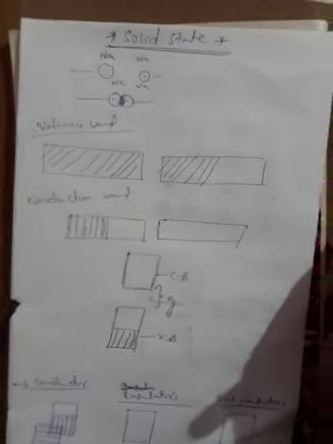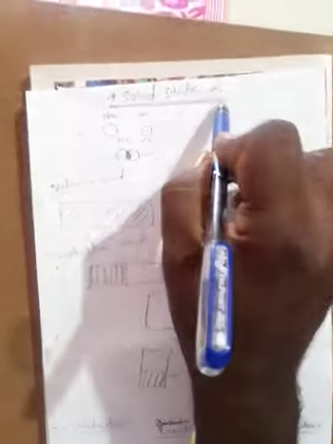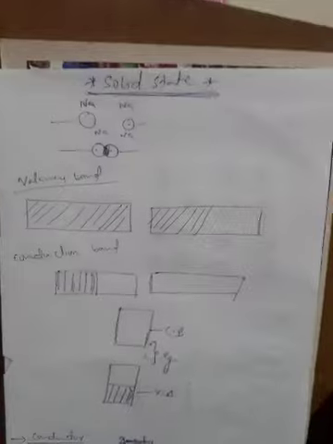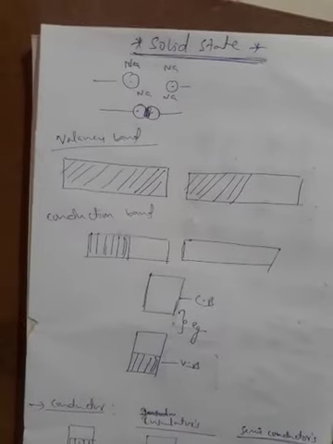We had two units completed. The third unit is the solid state. It is a very easy lesson. Here there is no mathematical simplification. Okay, listen carefully. Solid state.